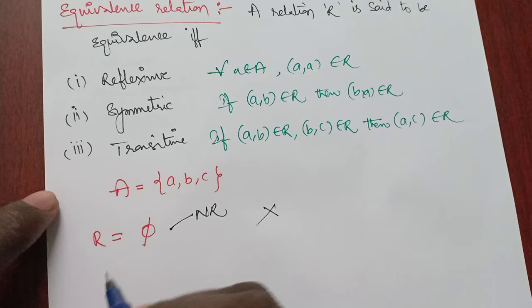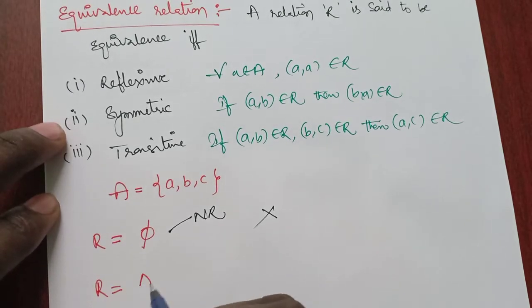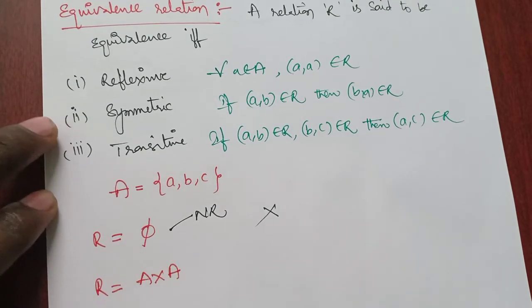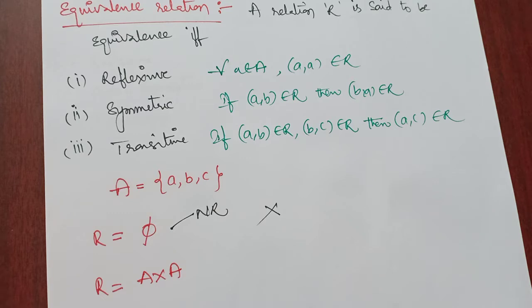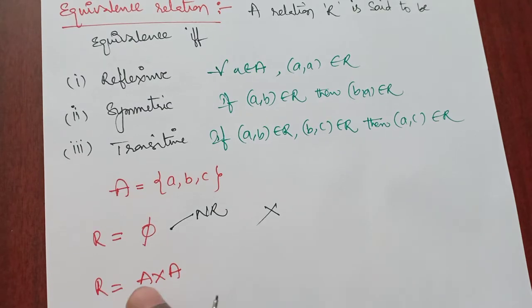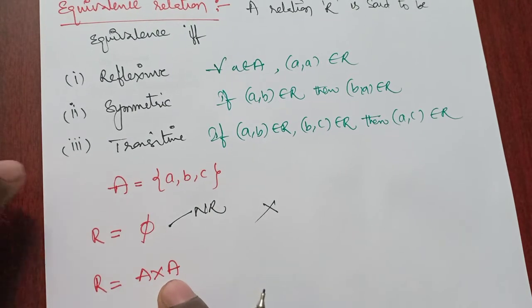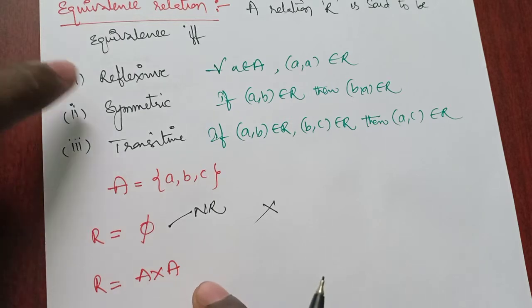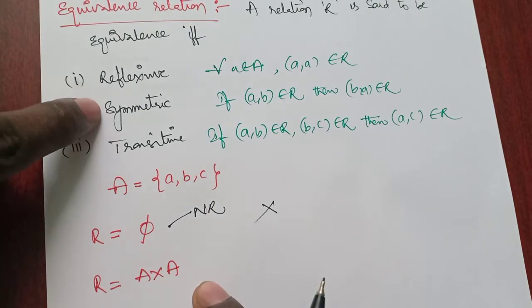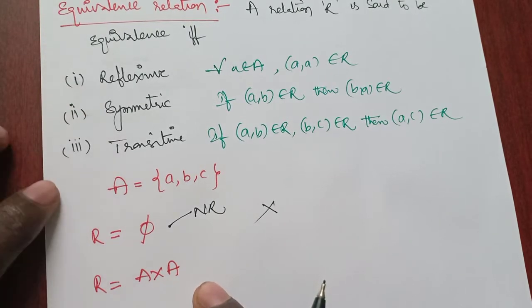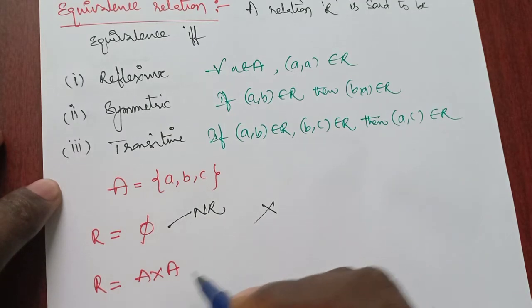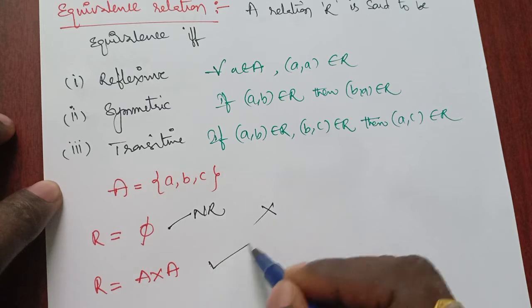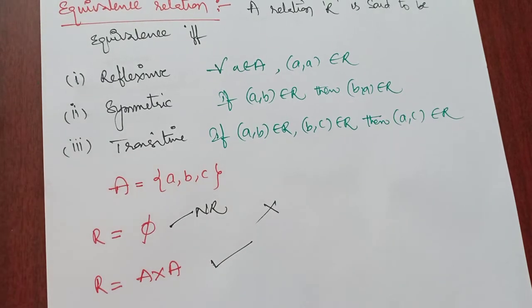Now the second one is A cross A. We all know A cross A contains all the elements to satisfy reflexive, symmetric and transitive, as we discussed in the previous videos. So A cross A is an equivalence relation.